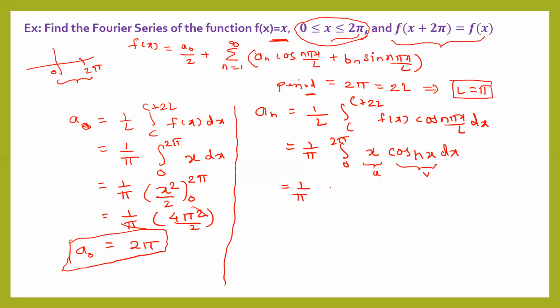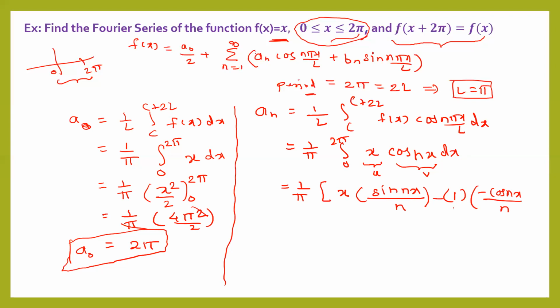So when you use this uv formula, then u times integration of v, which is integration of cos nx, is sin nx, and as we are integrating with respect to x, the n is constant, so that will go in the denominator, minus derivative of this u, which is x, is 1, times integration of sine, which is minus cos nx upon n.